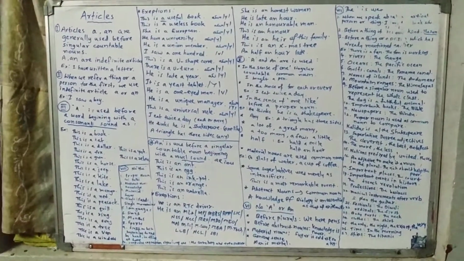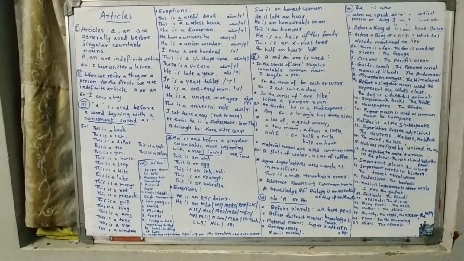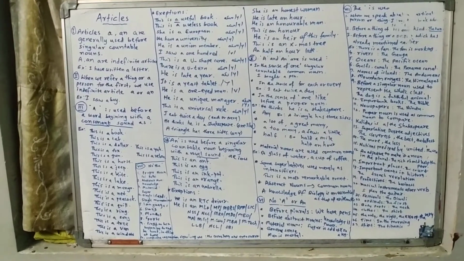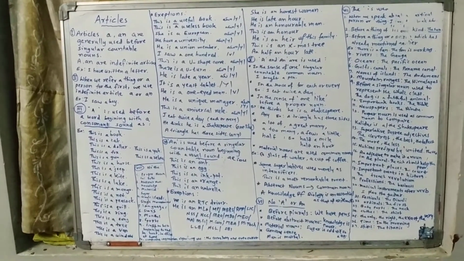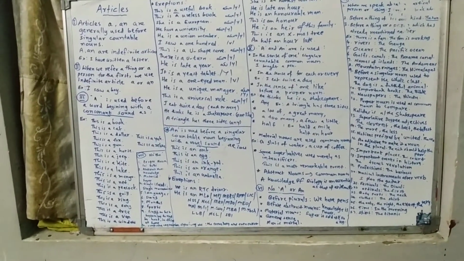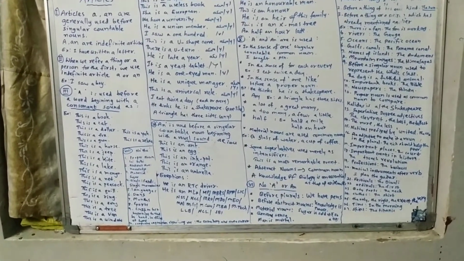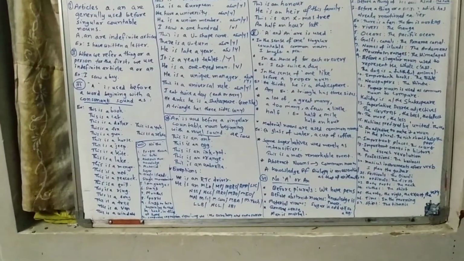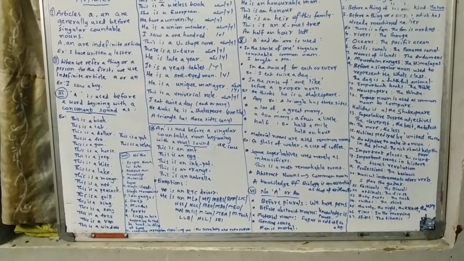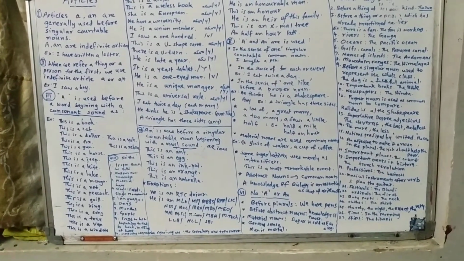A is used before a word beginning with a consonant sound. Consonant sound is important here. If any singular countable noun has a consonant sound, we can use the article a. This is a book, this is a cat, this is a dollar, this is a fox, this is a gun, this is a horse, this is a jeep, this is a kite, this is a lake, this is a mango, this is a net, this is a peacock, this is a quill, this is a ring, this is a song, this is a tree, this is a van, this is a window, this is a yak, this is a zebra.